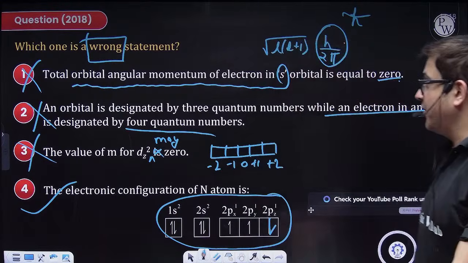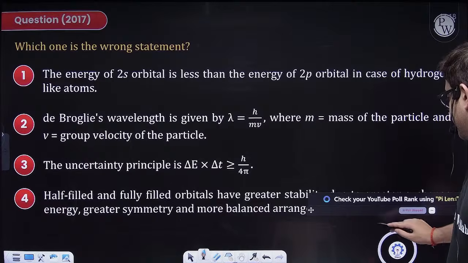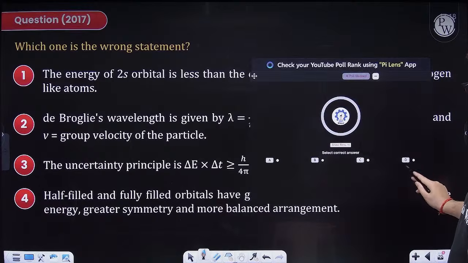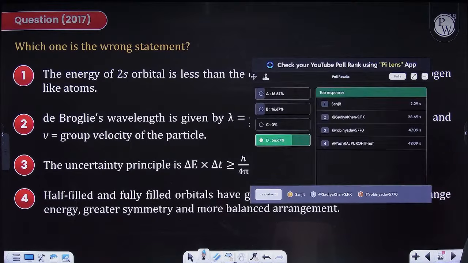Chalo. Moving to the next one. I hope this is acha. Let me check, so the answer was D, na? Okay, still 65%, fair enough.